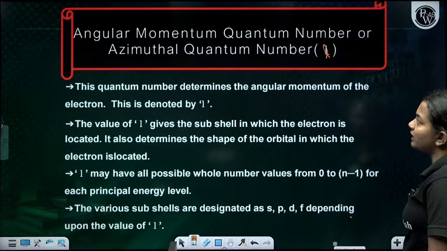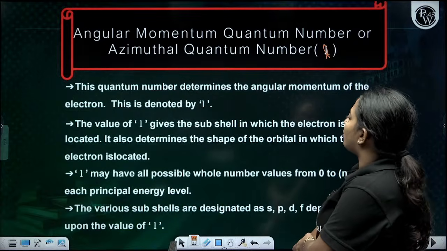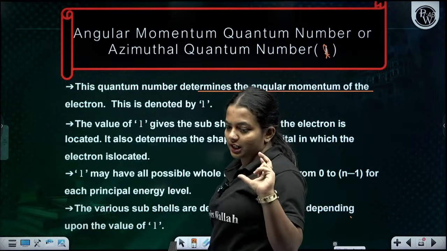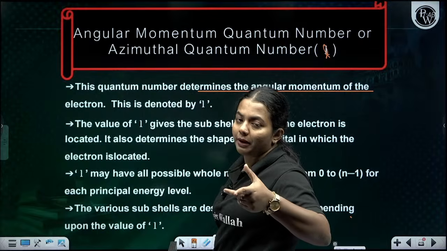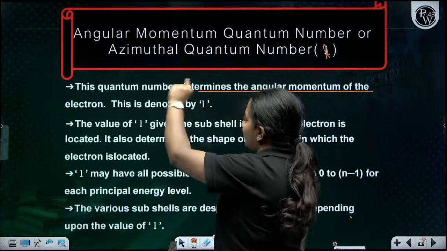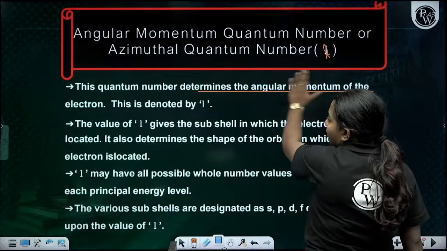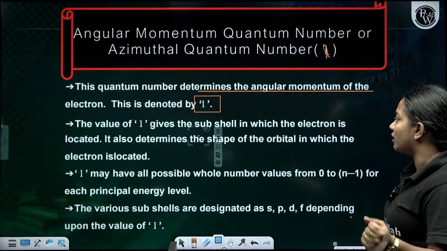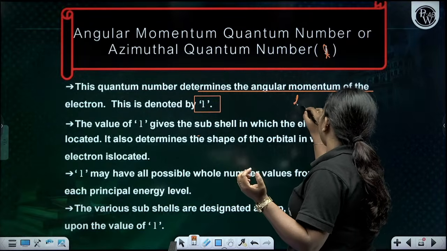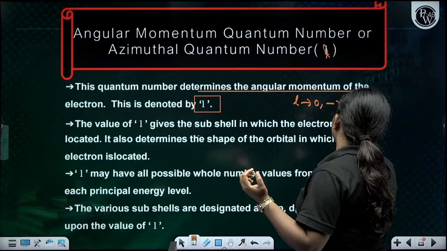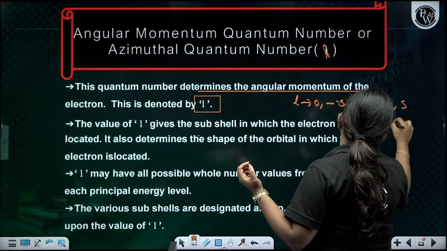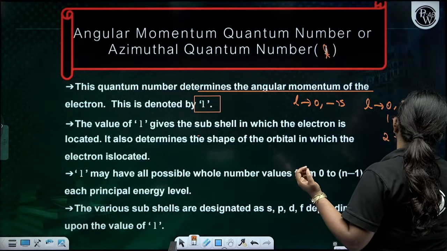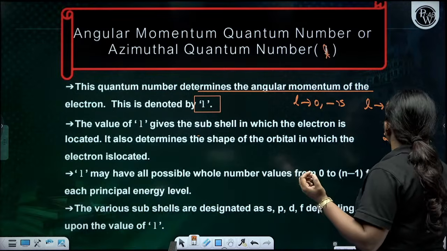Clear? So the azimuthal quantum number basically determines the angular momentum. It is actually based on the Heisenberg uncertainty principle. The quantum number determines the angular momentum of the electrons, which is denoted by l. The value of l gives the subshell of the electrons. When l is equal to 0, this is going to be the s subshell. l is equal to 1 is going to be p, and 2 means d. Clear?